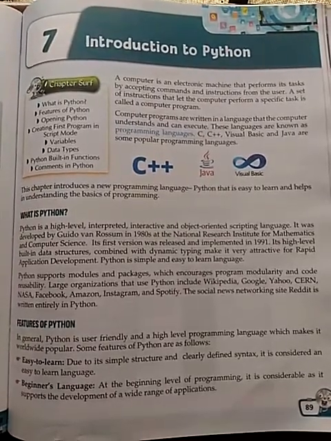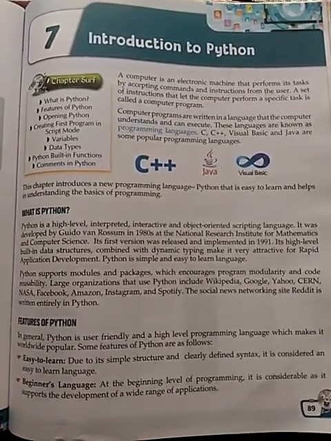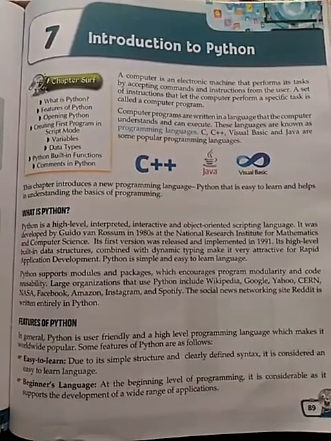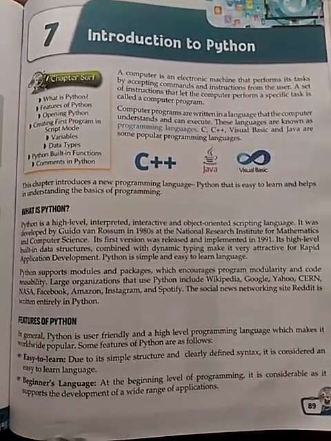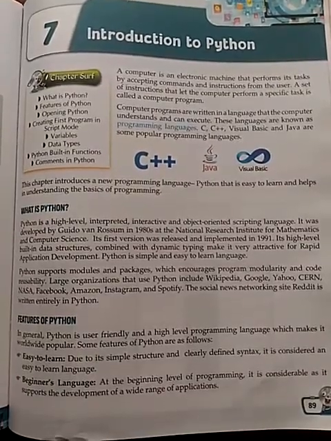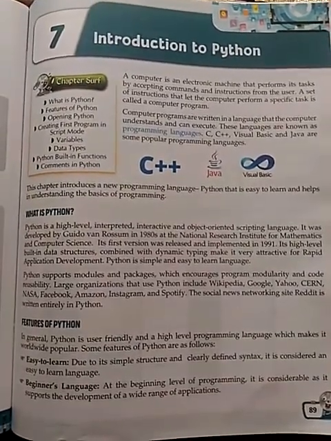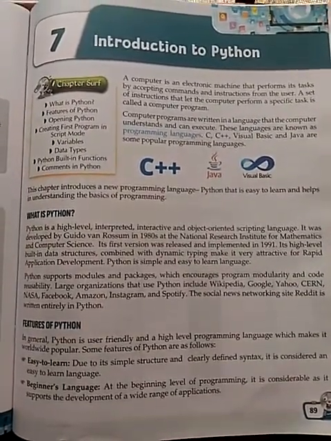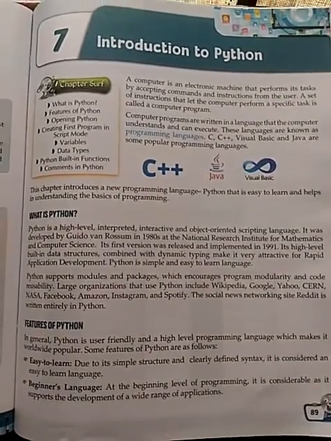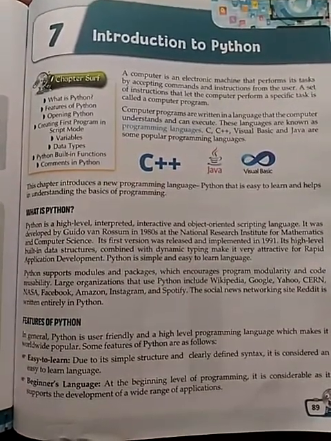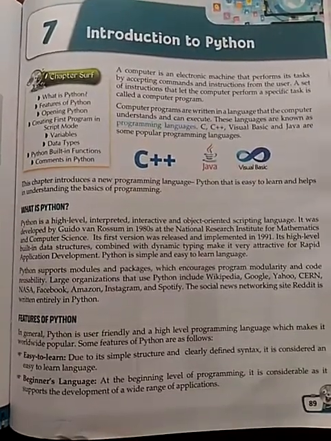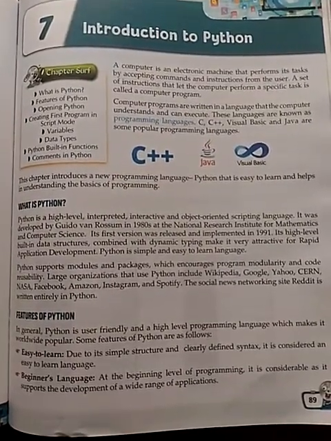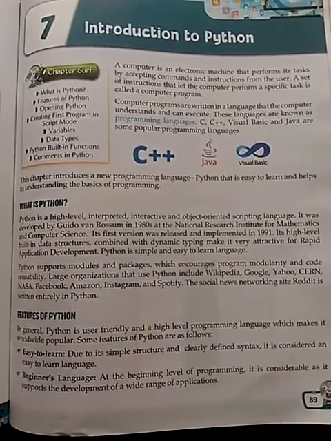Large organizations that use Python include Wikipedia, Google, Yahoo, NASA, Facebook, Amazon, Instagram, Spotify, etc. So we see that nowadays large organizations and many other websites are using Python to develop their code and to develop software.